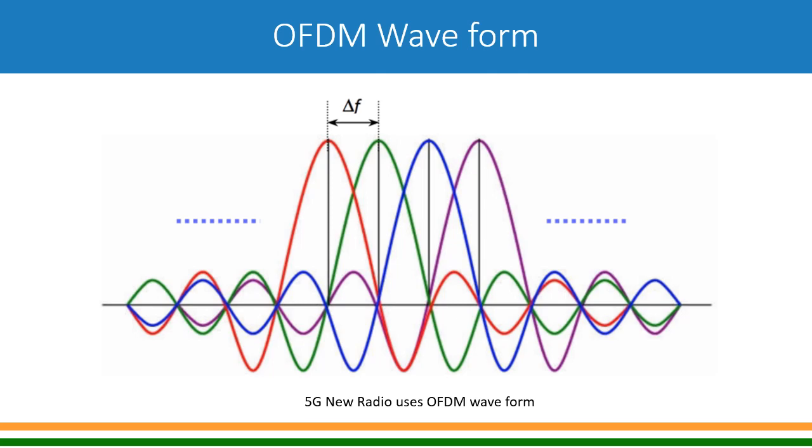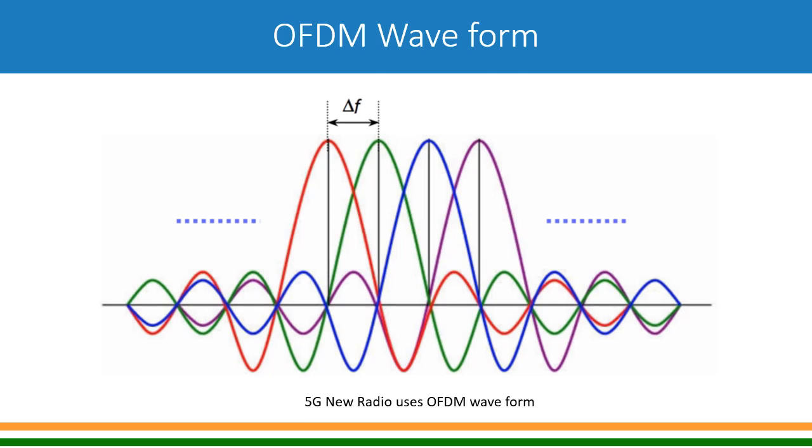One of the important characteristics of OFDM is that it is orthogonal, meaning whenever there is a peak of one subcarrier, the other carriers will have a null, so the interference is very minimal. Whatever bandwidth you have, you may have 50 megahertz, 100 megahertz or 400 megahertz bandwidth, you divide that bandwidth into small subcarriers, and then you transmit data in parallel onto these subcarriers. So this is how OFDM works.